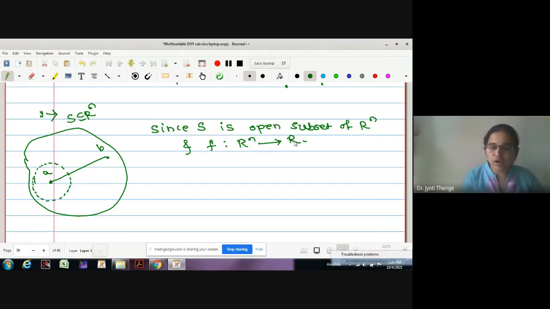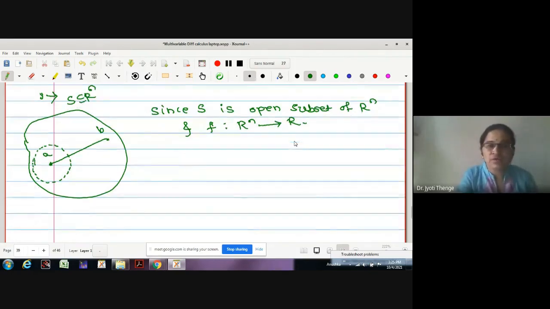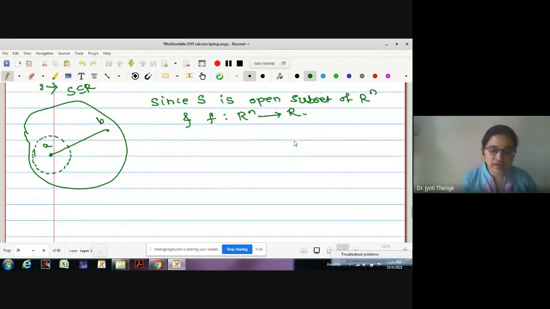Now what am I going to do? I am going to make use of Taylor's formula. For Taylor's formula, we need a real valued function.